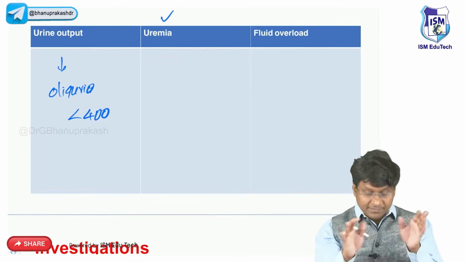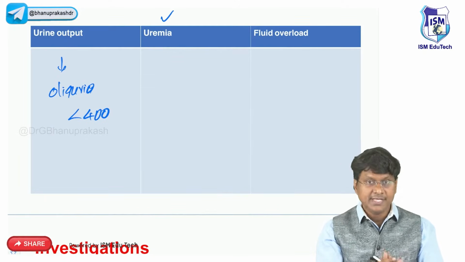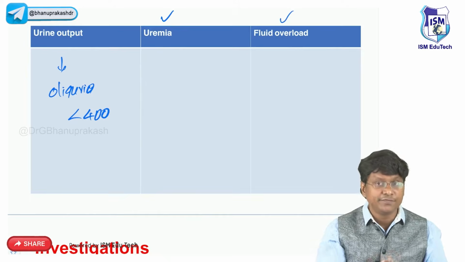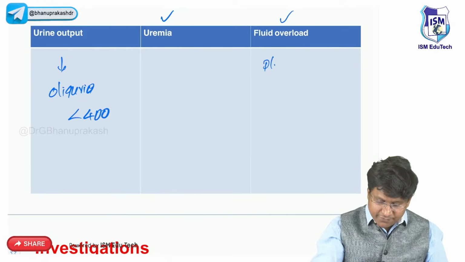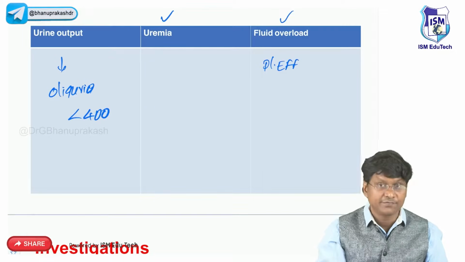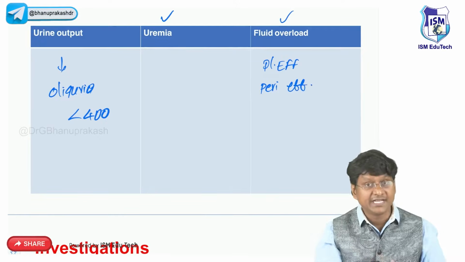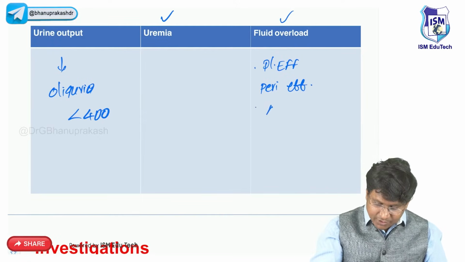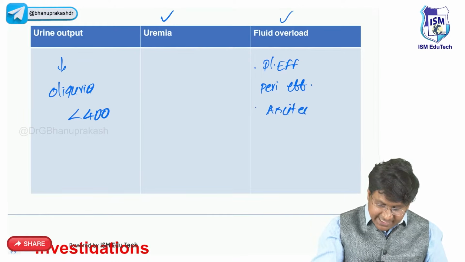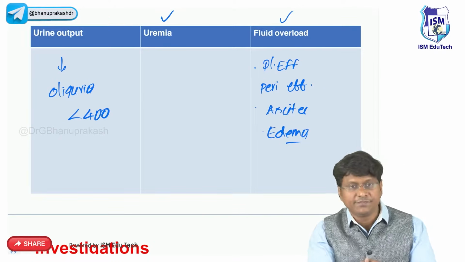Okay, so these will be the features of the uremia, and you will also have the features of the fluid overload. So what will be the features of the fluid overload? That is the pleural effusion. There can also be development of the pericardial effusion, right? And there can also be development of ascites, and there can also be development of edema. So these are the features of the fluid overload.